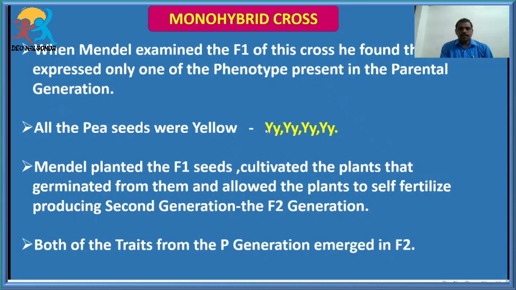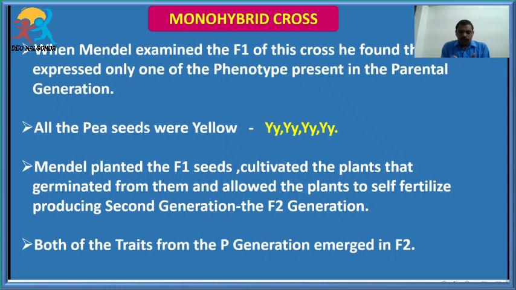All the seeds were yellow, so in the F1 of this cross only one allele is expressing as a phenotypic character.